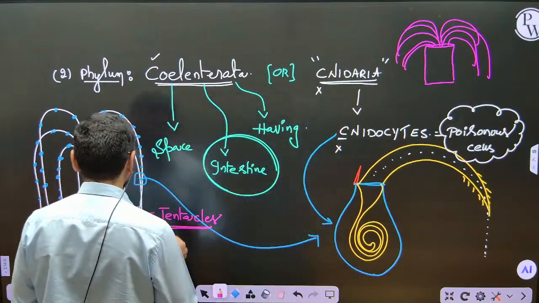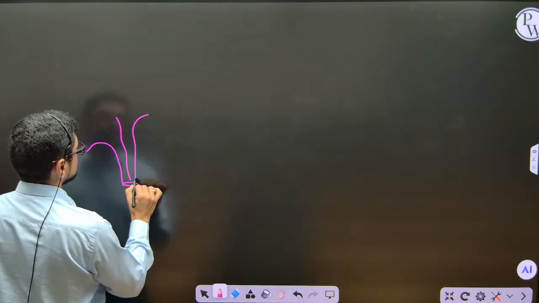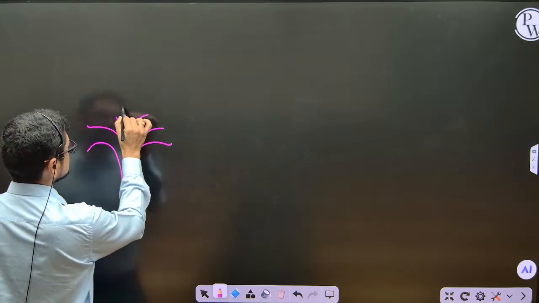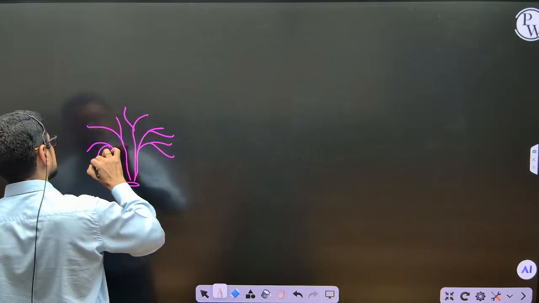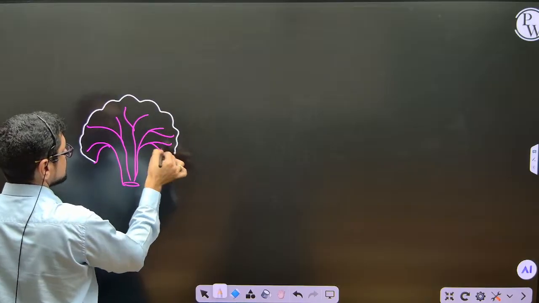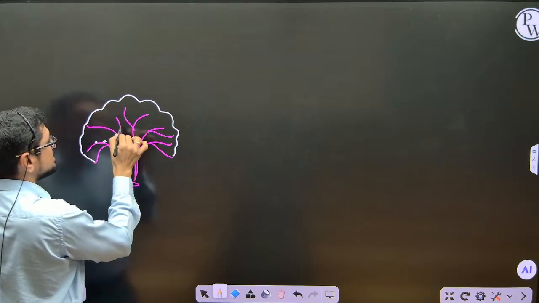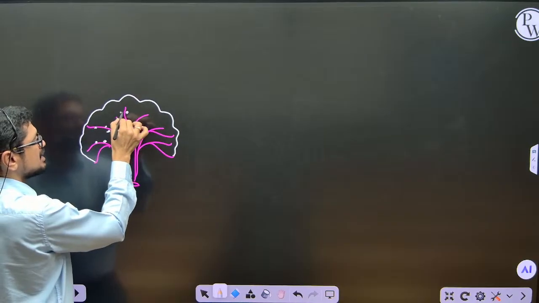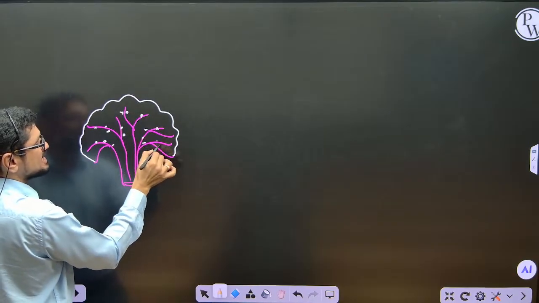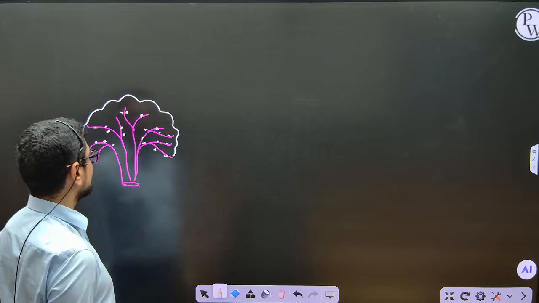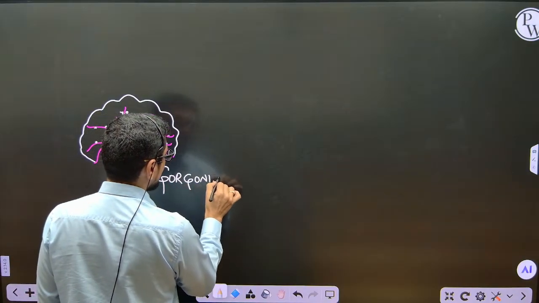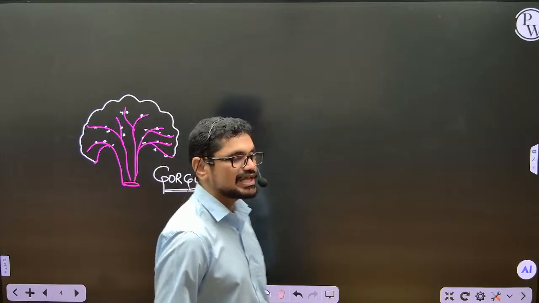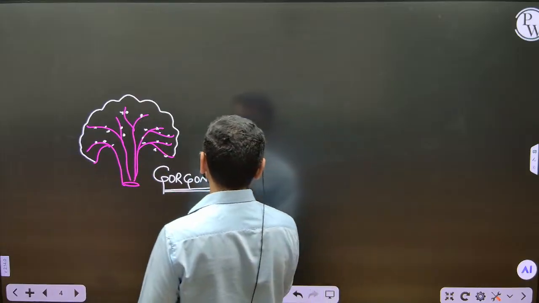I will show you another animal. There is another animal like this. Like that, a number of animals are present. See how beautiful it will be. In fact, to see it is really very, very beautiful. See, this is an animal. This is not a plant or a tree. This is one animal, and the name of this animal I will write here. Gorgonia. The name of this animal is Gorgonia, which is commonly called sea fan.